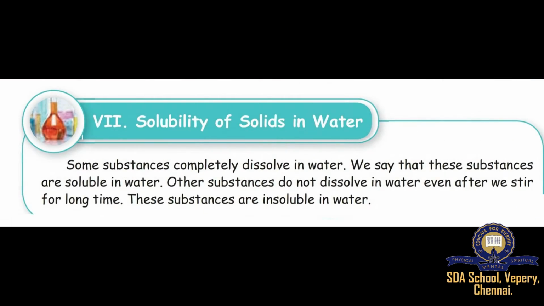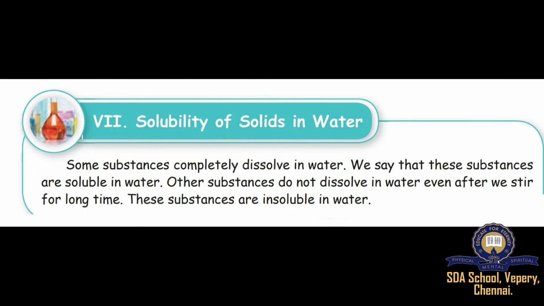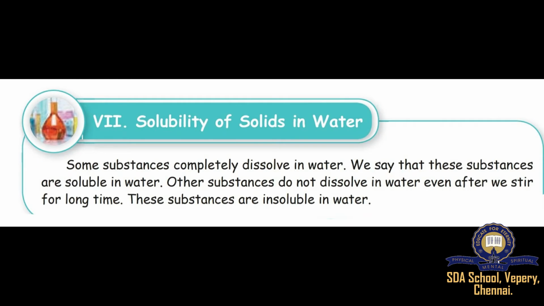Next, we learn about solubility of solids in water. Some substances completely dissolve in water, like salt and sugar. We say that these substances are soluble in water. Other substances do not dissolve in water, even after we stir for a long time, like sand and sawdust. These substances are insoluble in water. Now let's see the solubility experiment.